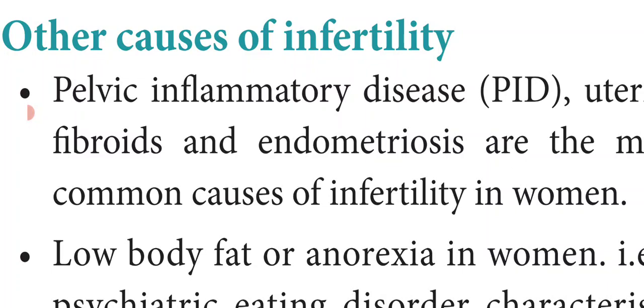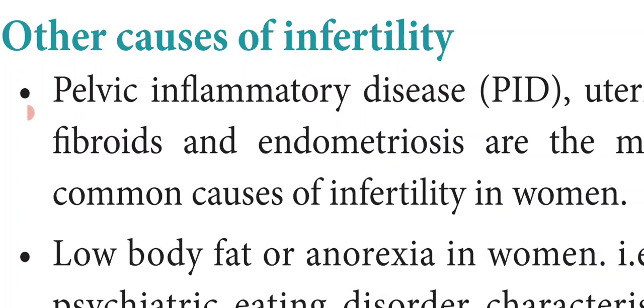What do we mean by endometriosis? It is a disorder in which the tissue which lines the uterus grows outside the uterus. For example, the tissue growth may occur in the fallopian tube, ovary or intestine. We have already learnt the endometrium is the inner lining of the uterus.